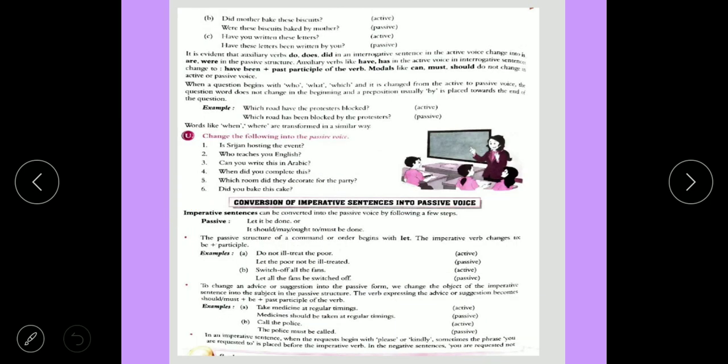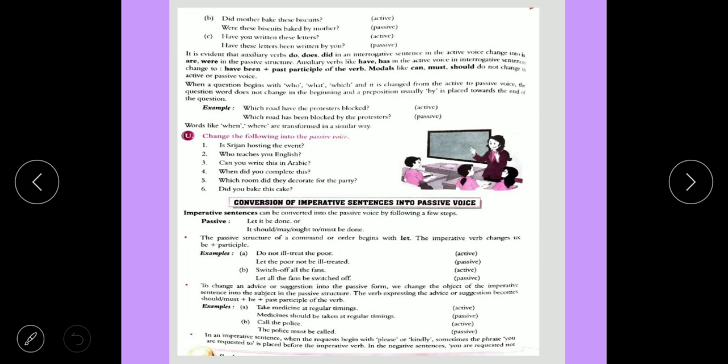Next is, did mother bake these biscuits? First you have to read only: mother bake these biscuits. Then these biscuits were baked by mother. It is in past tense, so use were. These biscuits were baked by mother. Then make it passive interrogative. Were these biscuits baked by mother? In the same way you have to convert all of these.